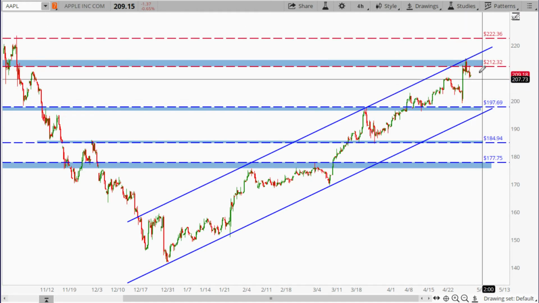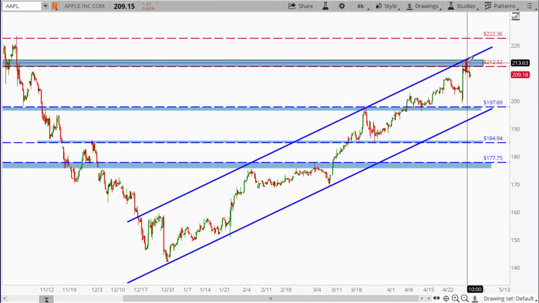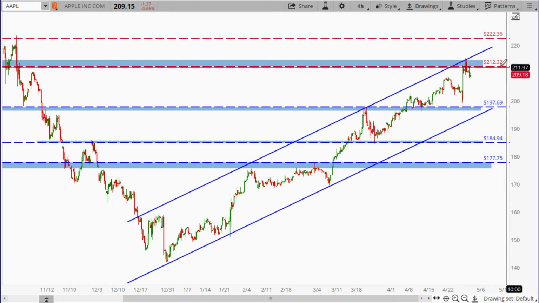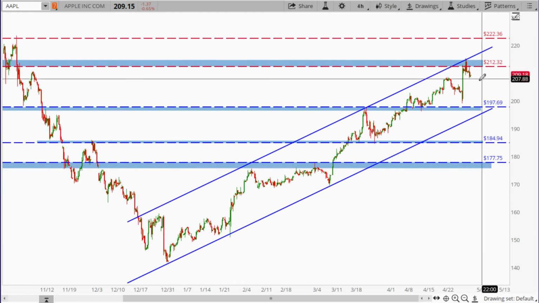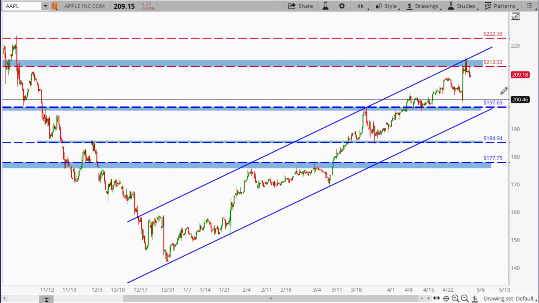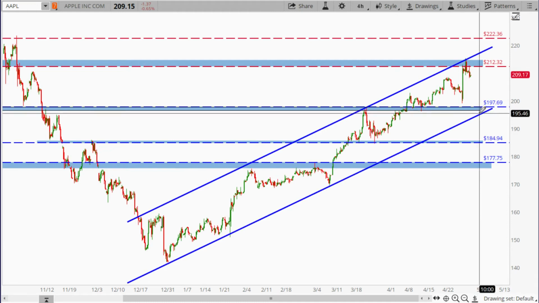Apple came up to the upper end of this pricing channel after it reported earning. Then it pulls back, and right now it's below this 212.32. If it continued to pull back, then I'd be looking for this 197.69 or the lower end of this channel as potential support.